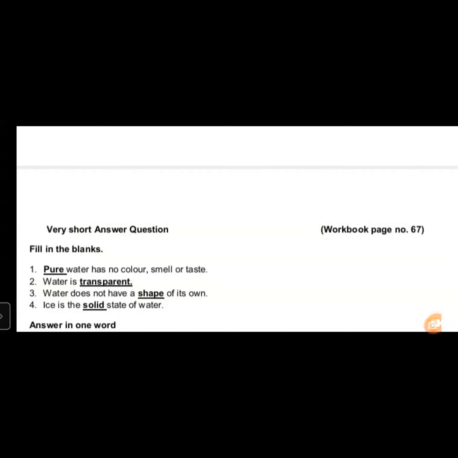First one. Dash water has no color, smell or taste. Which water, children? Pure water. Repeat 2 times. Pure water has no color, smell or taste. Water is transparent. Transparent spelling, children. Transparent. Repeat.